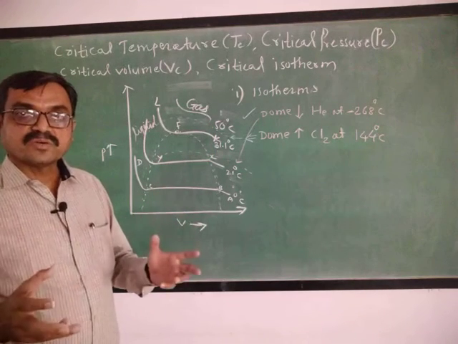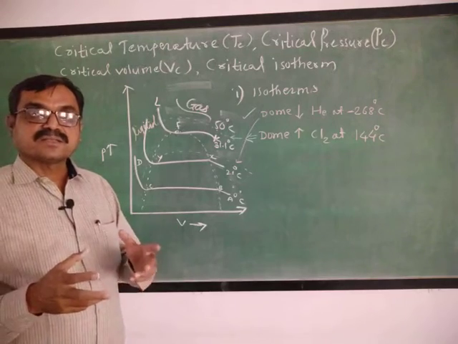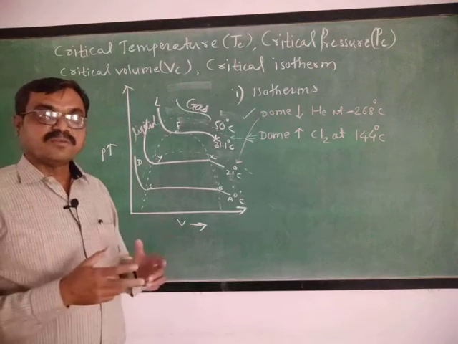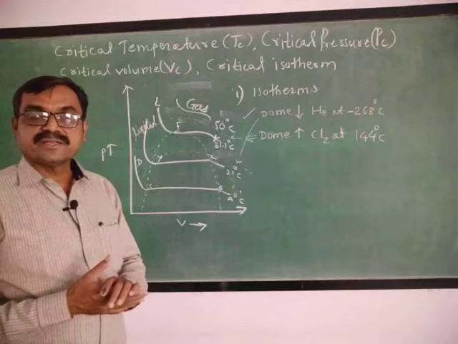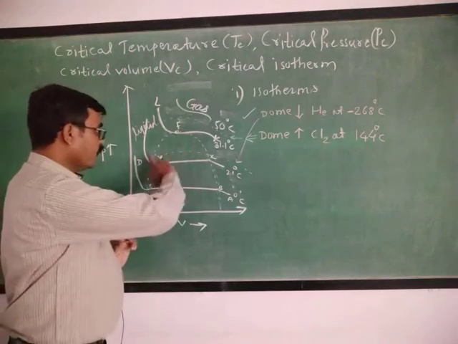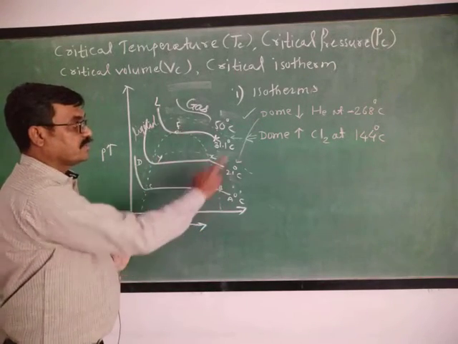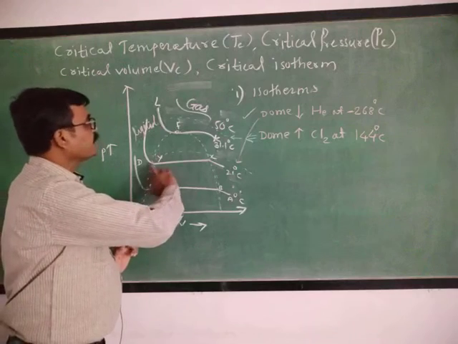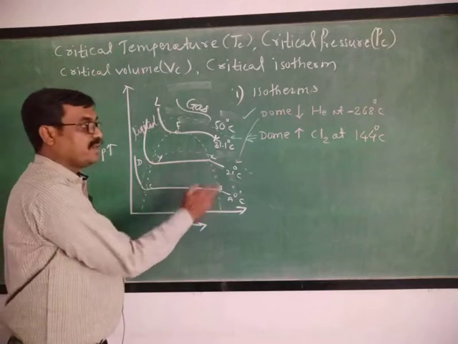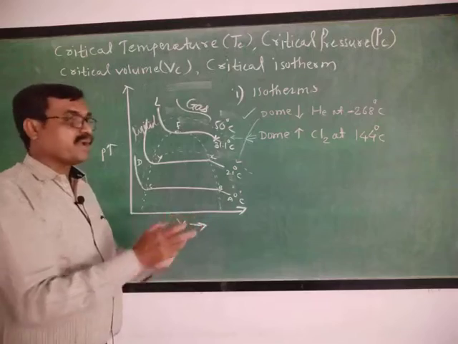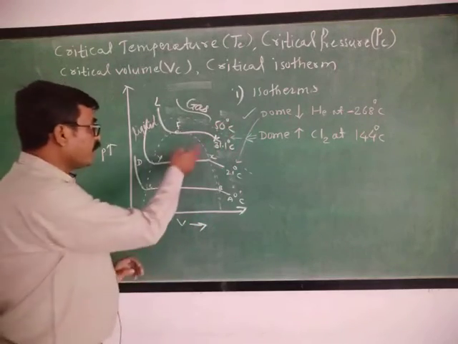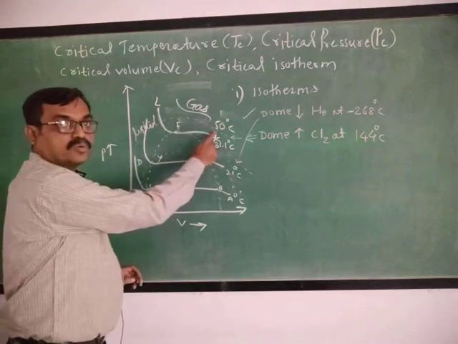Then you must know that helium gas is liquefied at minus 268 degrees Celsius, but the dome shape observed for helium is below the dome shape of CO2. And for chlorine, the dome shape is at 144 degrees Celsius, but above that of CO2.